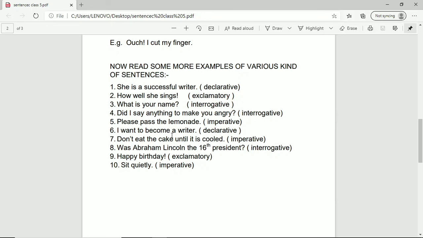I want to become a writer. This is very simple to identify. This is beginning with a subject and ending in a full stop. So this is a declarative sentence. Don't eat the cake until it is cooled. This is again imperative. You can identify it very well. Why? Because it is beginning with the main verb do not. Right? Was Abraham Lincoln the 16th president? Here you are asking the question with the helping verb was. So this is an interrogative sentence.